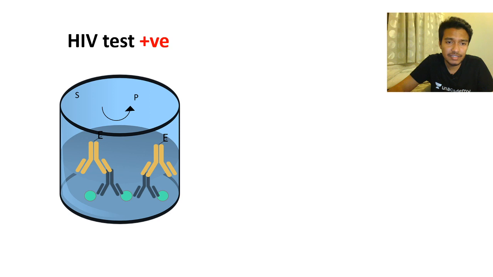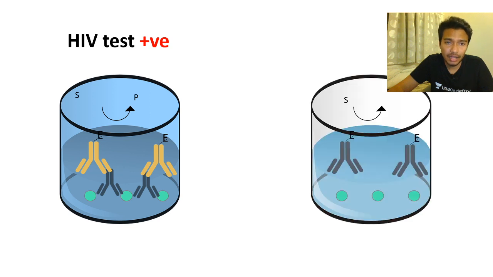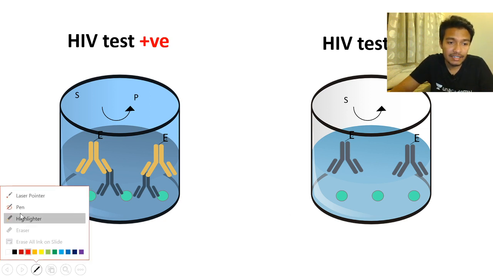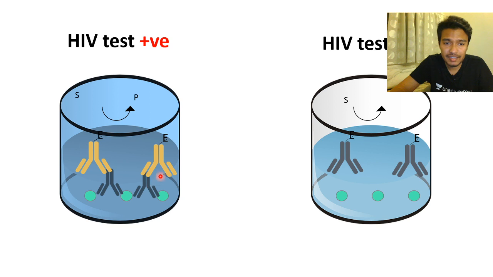Let's say the HIV test would be positive if you develop color. If you don't develop color, the test would be negative. The color is only developing because your patient sample has this particular antibody which is against the viral antigen, which is in green.